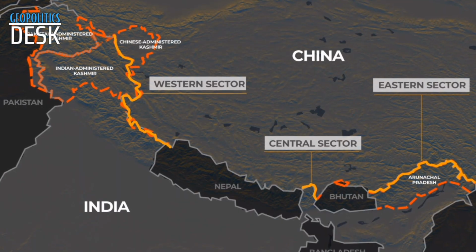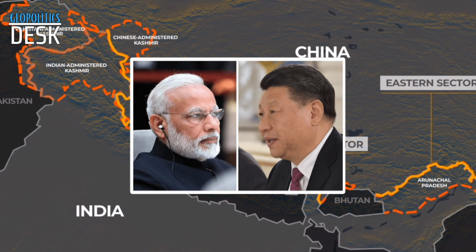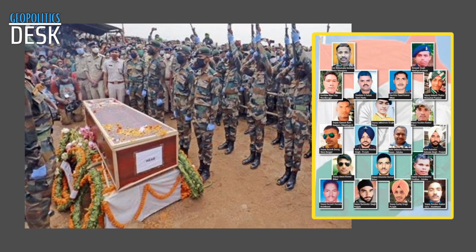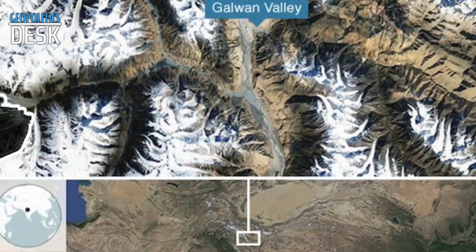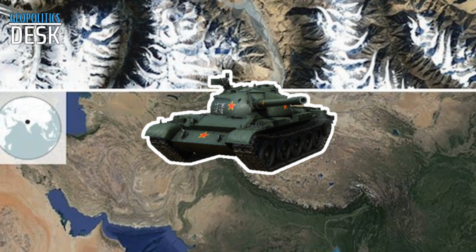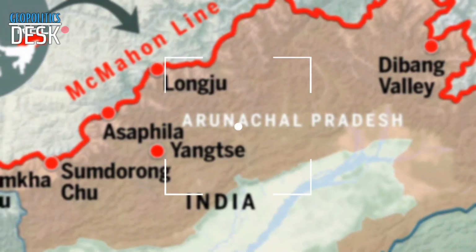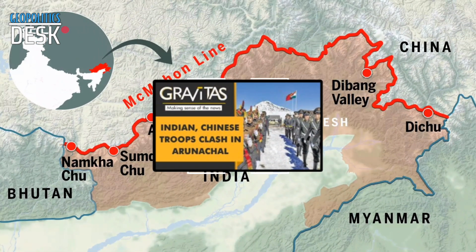The other issue that may cause some discomfort in the summit discussions is the border conflict between India and China. In 2020, 20 Indian soldiers were martyred in Galwan Valley, when the Chinese side armed with modified batons and clubs attacked with an aim to expand the Chinese occupation in these areas. This was again followed by a similar but unsuccessful attack in the Tawang Sector of Arunachal Pradesh too.